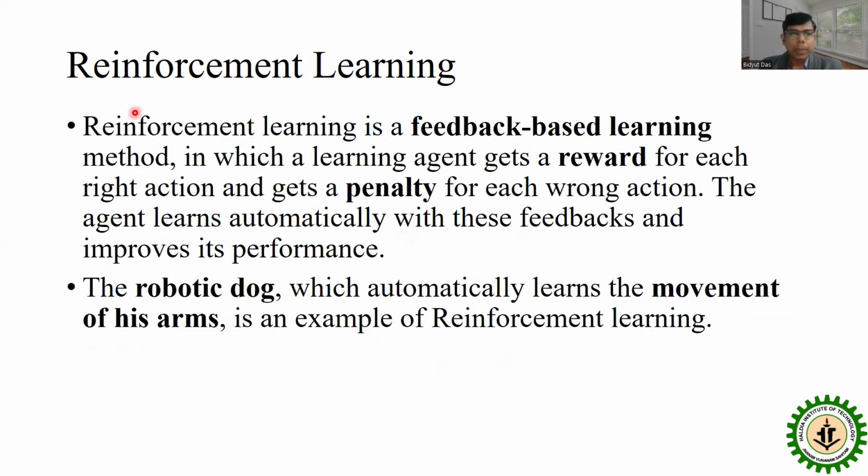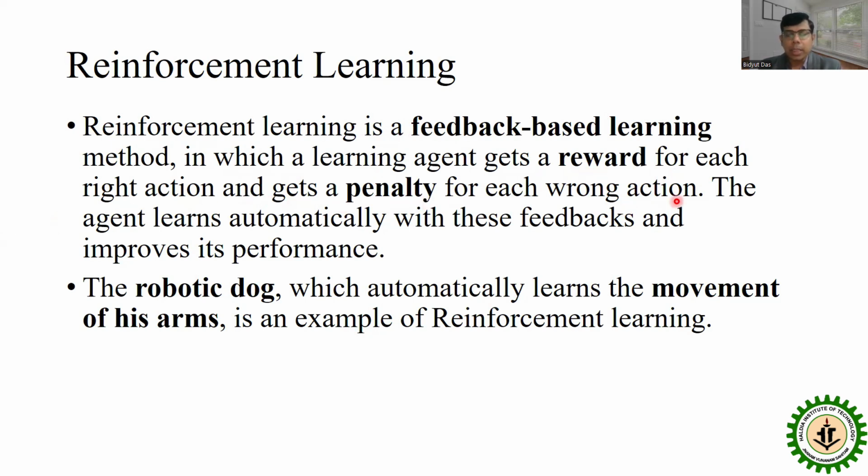Now, the last topic is reinforcement learning. We categorize machine learning algorithms into three different categories. The first is supervised, the second is unsupervised, and the last is reinforcement learning. Reinforcement learning is a feedback-based learning method. Here, there is no need for previous data; a learning agent gets a reward for each right action and a penalty for each wrong action.